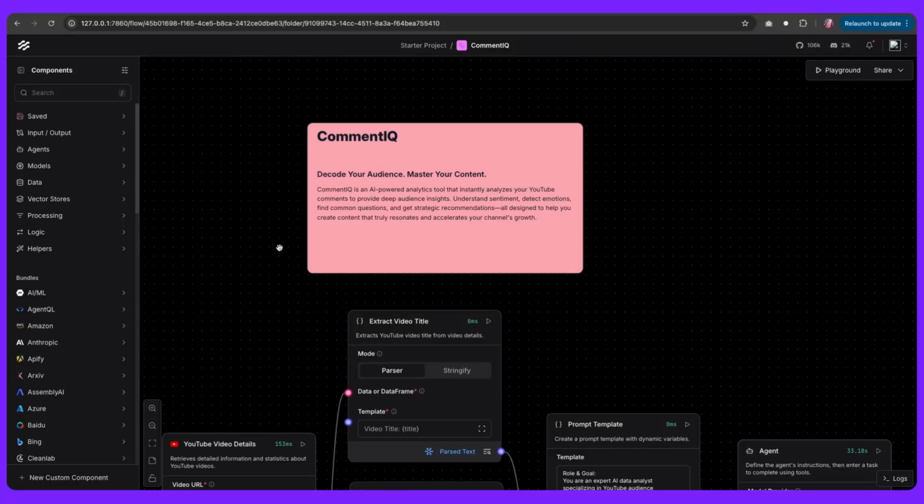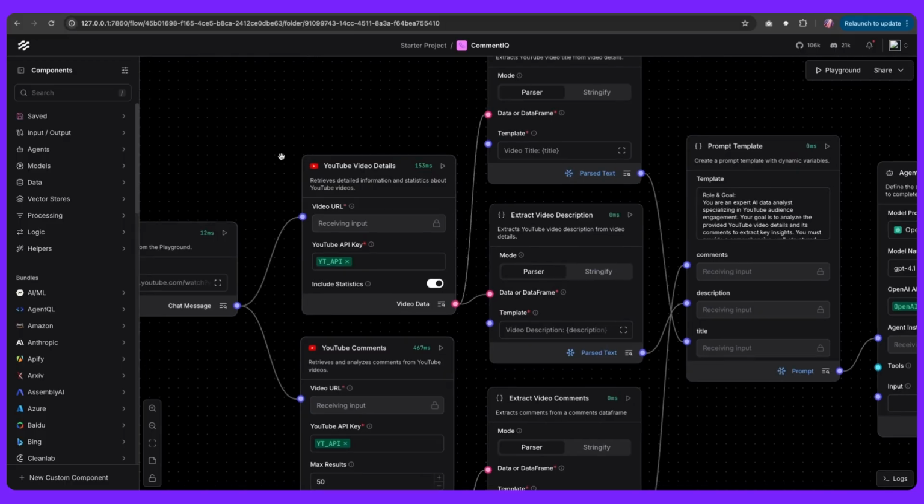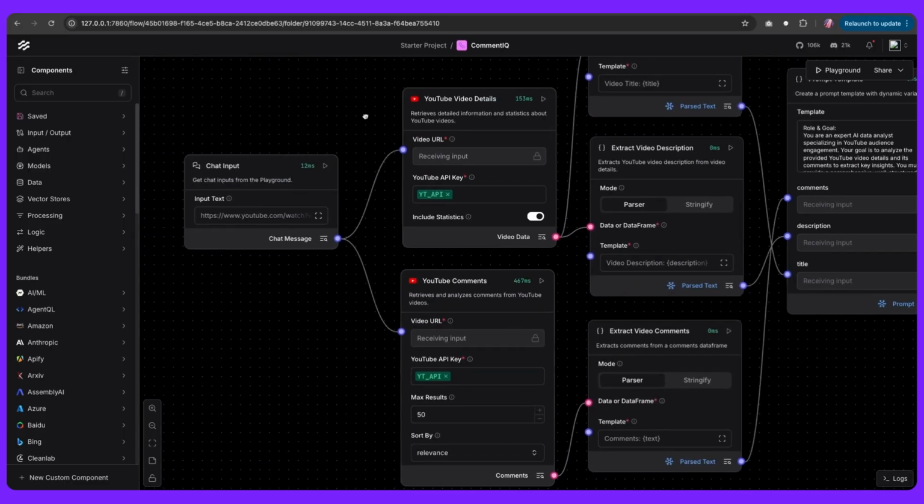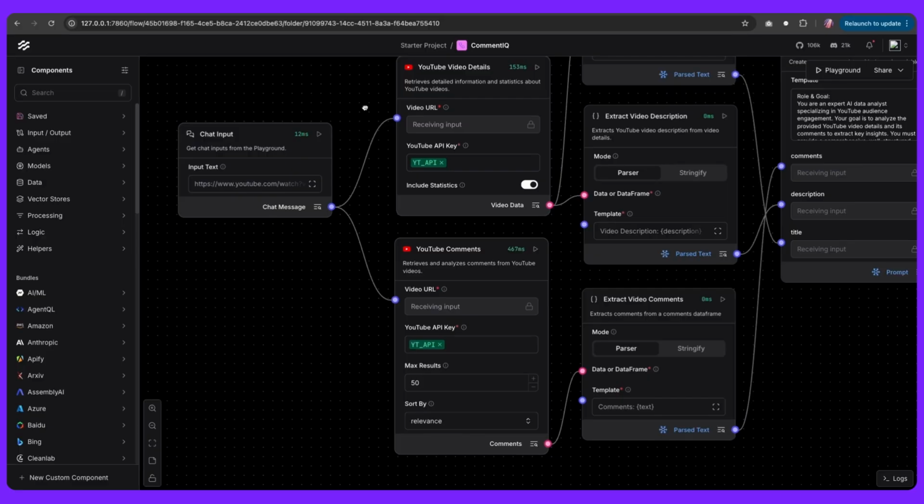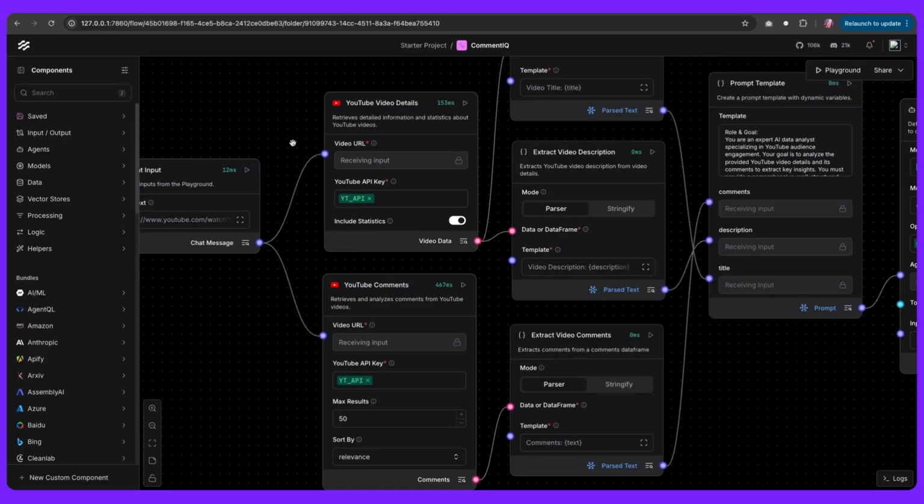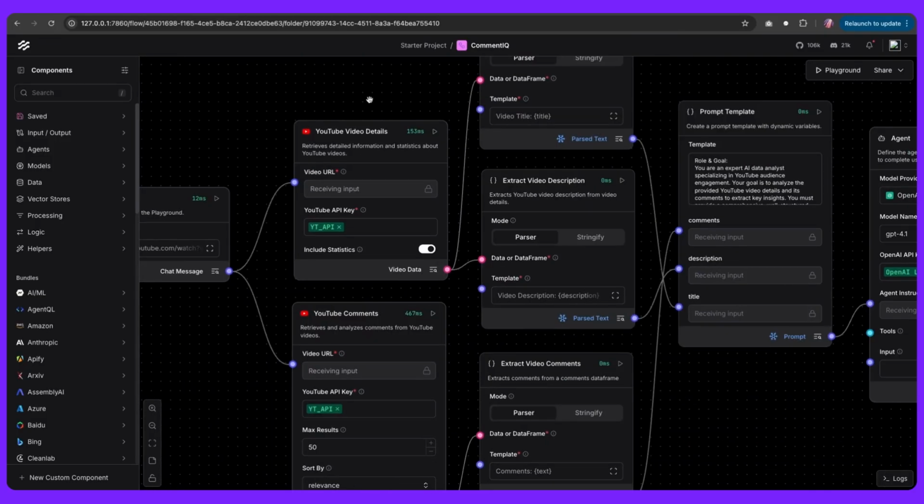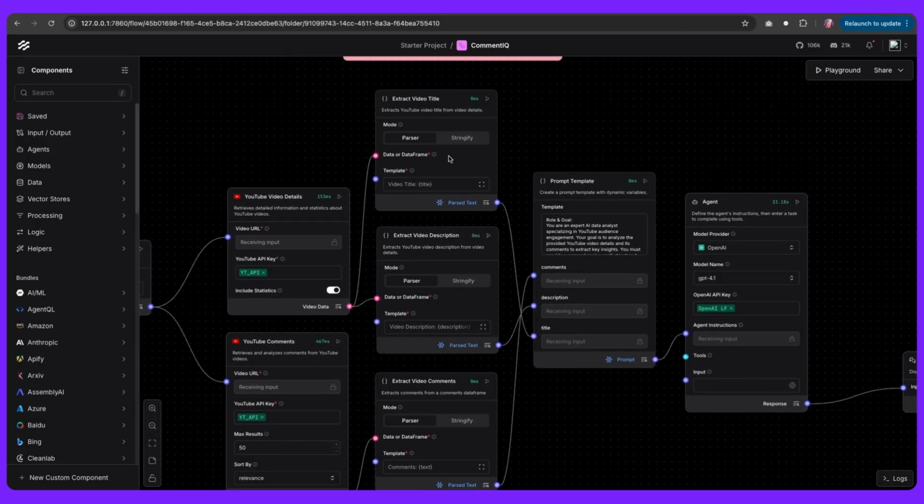Hey folks, so today we're going to build Comment IQ. This is an AI-powered analytics tool. It's going to go through our YouTube videos and pull the title, description, and details of the video, as well as comments from the video, and give us some nice helpful tips as to how to improve the video, what are the positive comments, and what are some things that we can work on. And all of that starts with a simple flow like this.